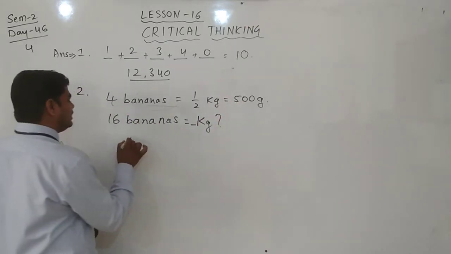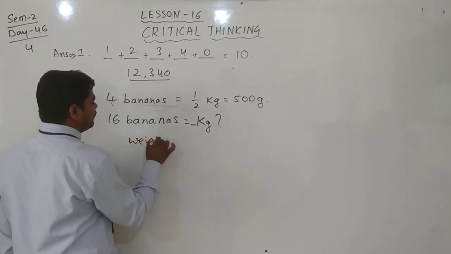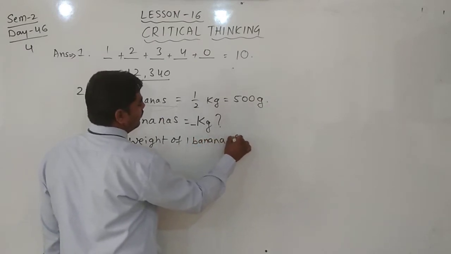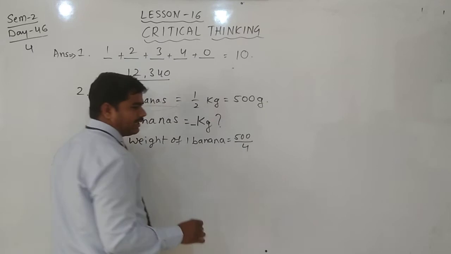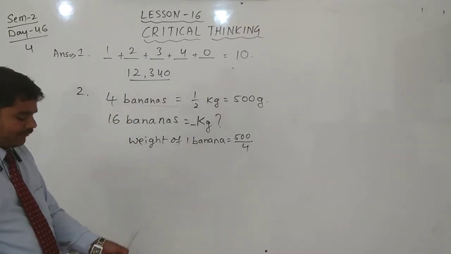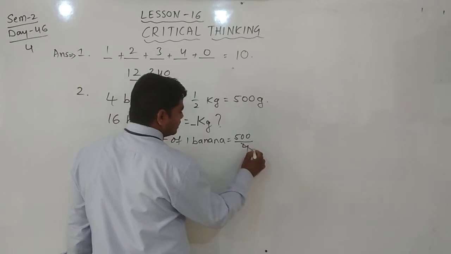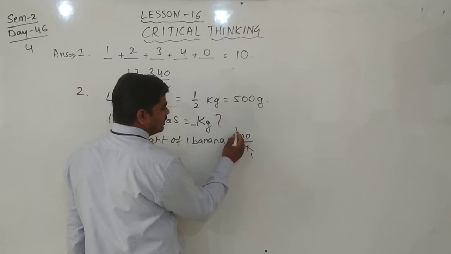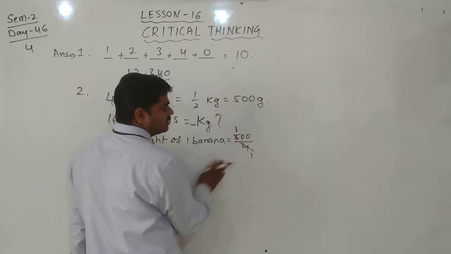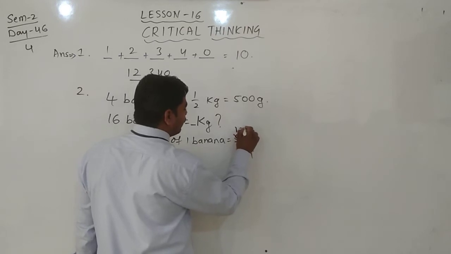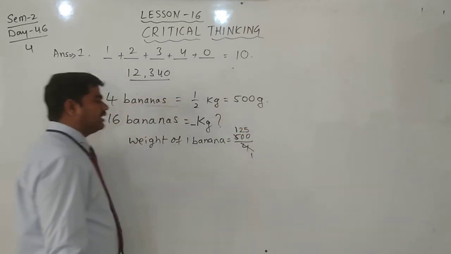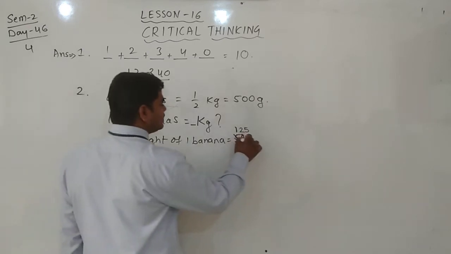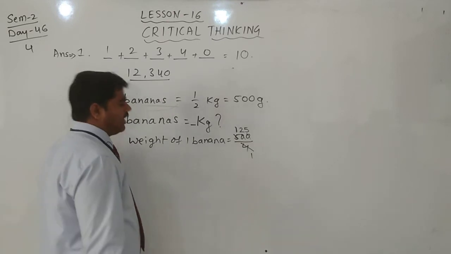We can write the weight of 1 banana is equal to 500 gram by 4. 4 ones are 4, 1 remains, 1 and these 2 zeros make 100. 25 fours are 100. 125 fours are 500.